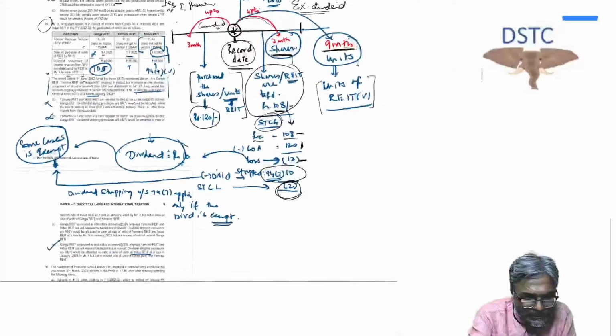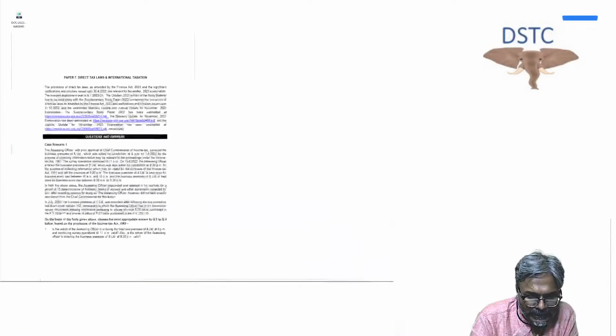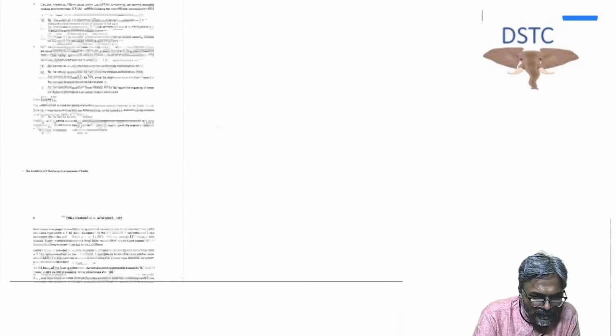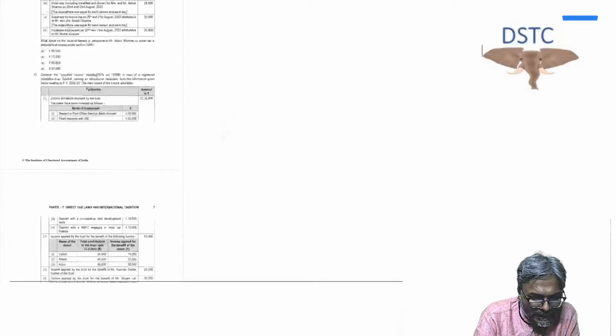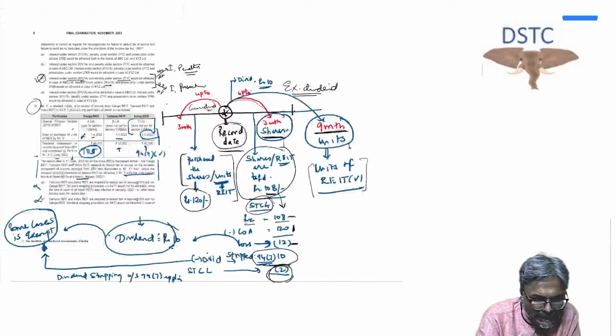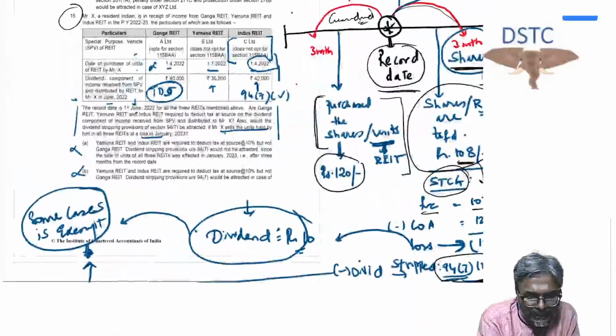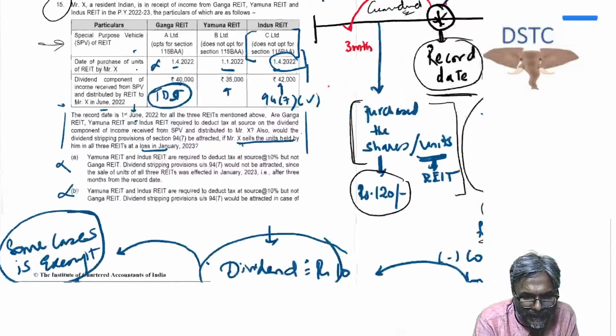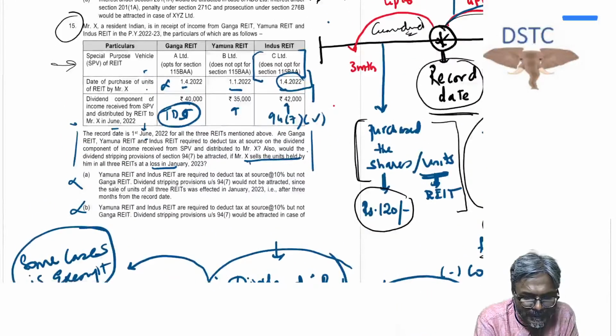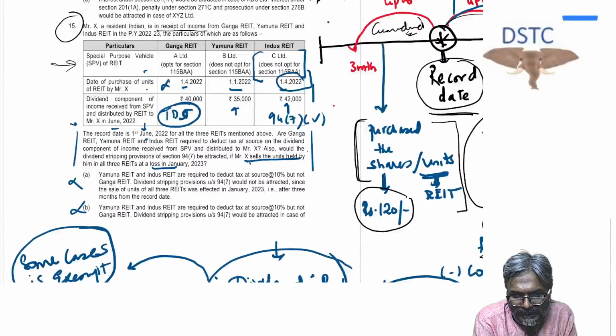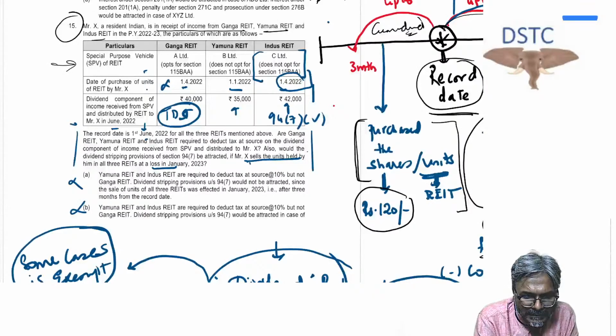Now directly, students, what is the situation over here? If you see it very carefully, let's wrap it up, students, this particular part. So here if you see, X, a resident Indian, is in receipt of income from Ganga REIT, Yamuna REIT and Indus REIT. Now in Ganga REIT, students, A Limited has opted for 115BAA.